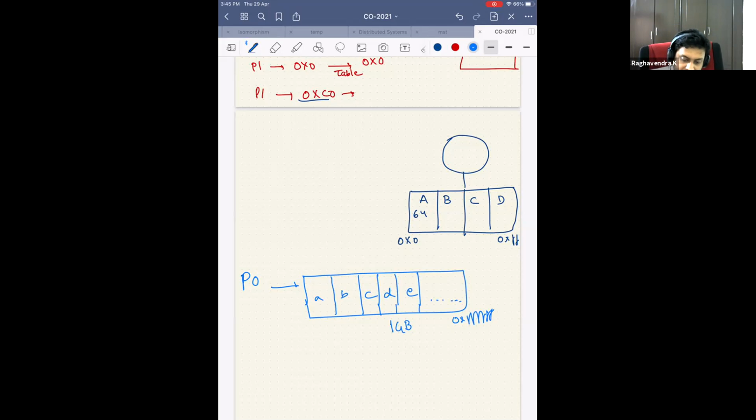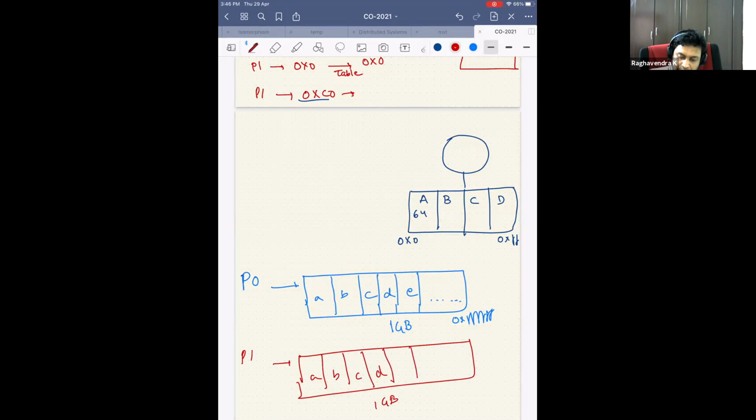And when process 1 comes, I tell process 1 that you also have 1 gigabyte of memory, each split into 64 bytes. I will not modify anything, but launch process 0 on this, and process 1 also on this.